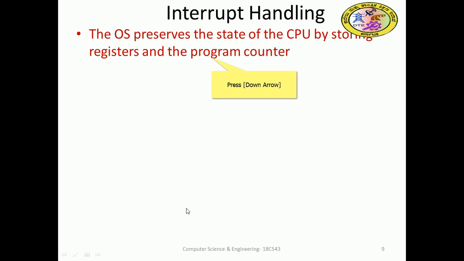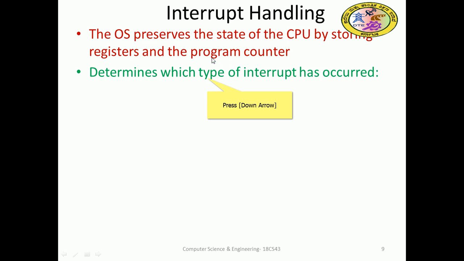So how to handle an interrupt? Preserve the state of the CPU by storing the registers and program counter. The OS preserves the state of the CPU. The state of the CPU means what the CPU is currently doing: busy, idle, doing some computation, or doing some other tasks. It has several states, so the status will be maintained and recorded in the registers and program counter, which are registers of the CPU.